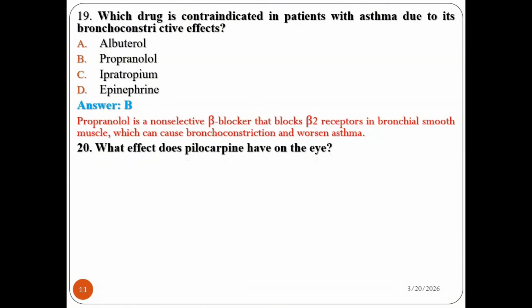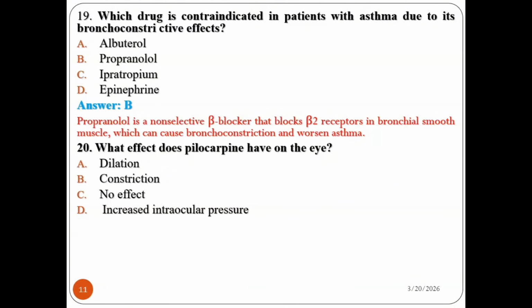Question number 20. What effect does pilocarpine have on eyes? Dilation, constriction, no effects, increased intraocular pressure. What effect does pilocarpine have on eyes? The question says dilation, constriction, no effect at all, increased intraocular pressure.